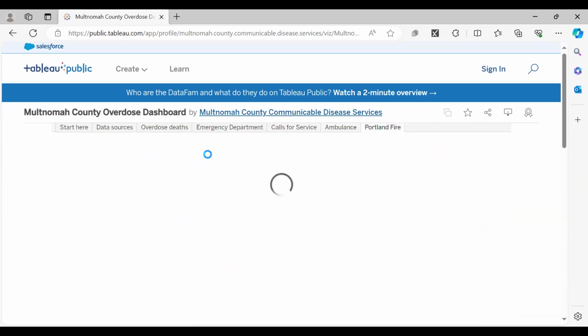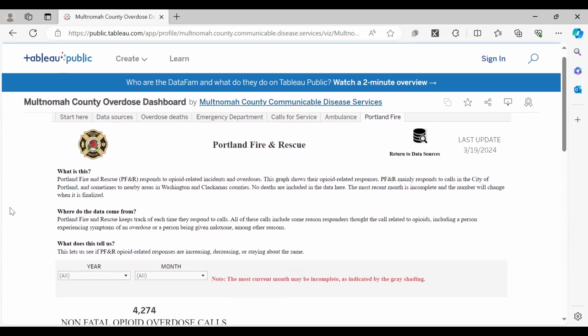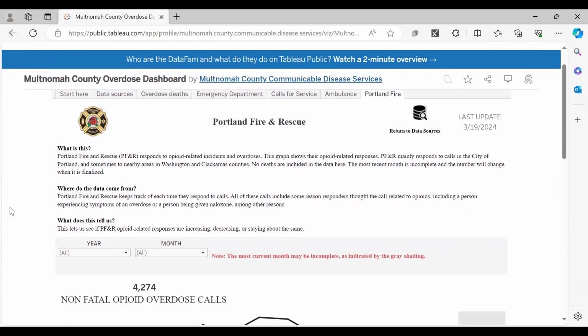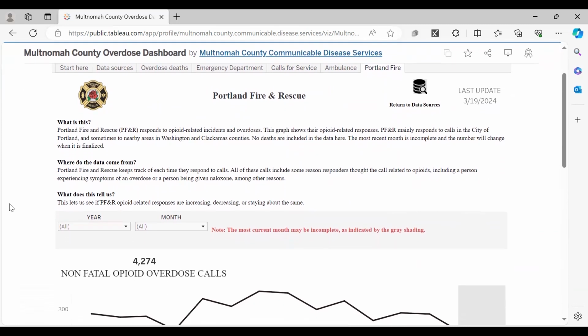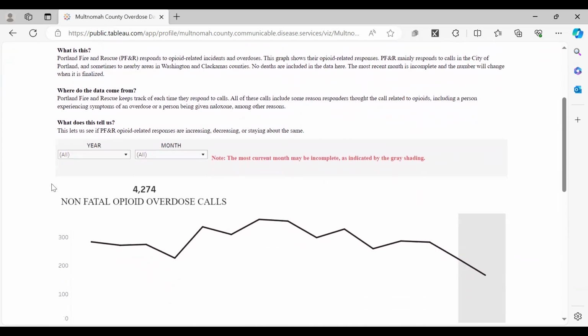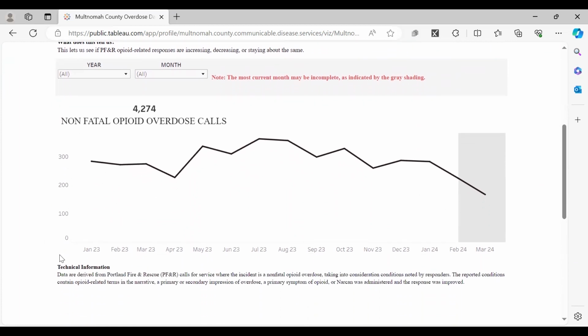And finally, our last tab here is Portland Fire and Rescue, and this has to do with their opioid-related incidents and overdose responses. And here we are able to look at year and month. And we have gray shading here on this graph to show that the data are not finalized in the last month, and some technical information on the bottom.